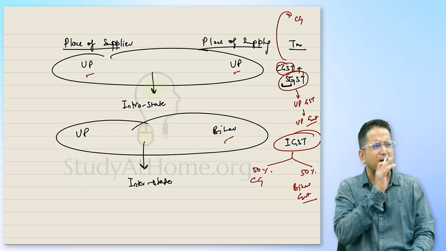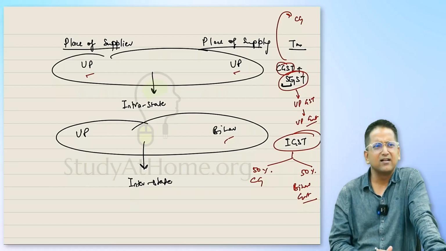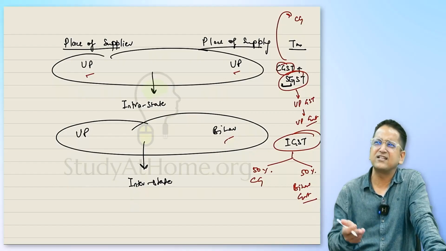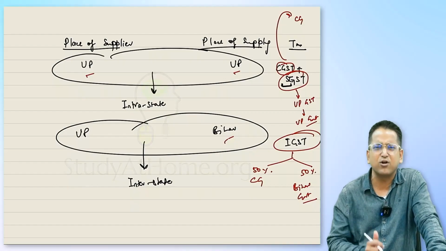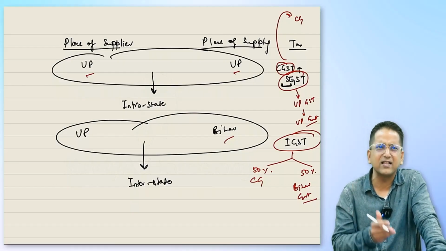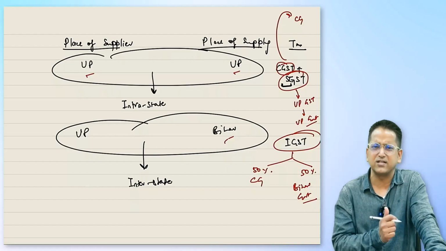Sometimes a thought comes to students' minds. I'll tell you. Do you know what it is? When half is for the central government and half for the state government, then CGST and SGST should be applied everywhere. Why did the government create so much confusion around it, that when it is interstate we need to apply IGST? Why do they call it IGST when you're just splitting 50-50?